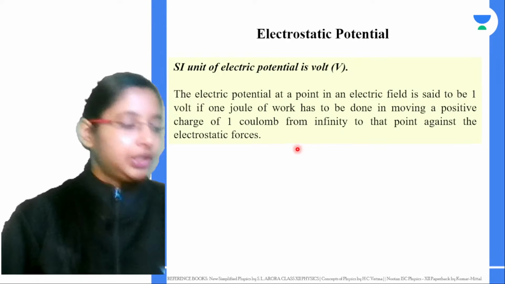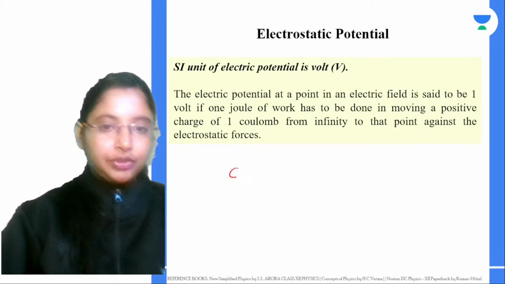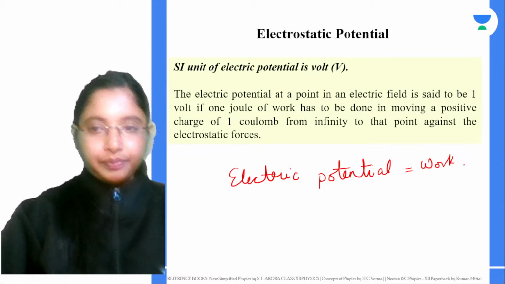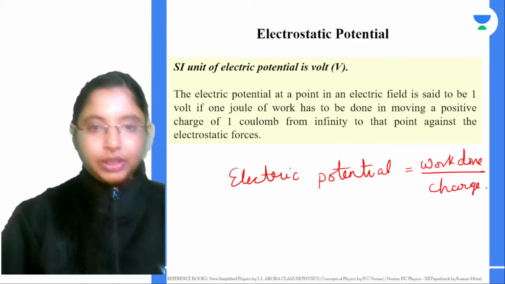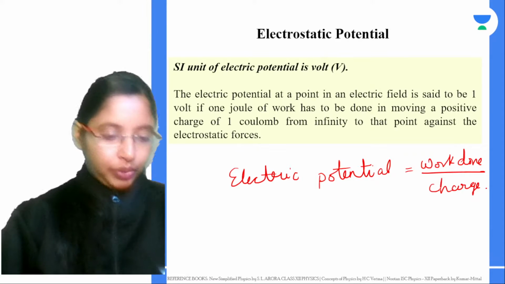Now electric potential is nothing but work done per charge. From here we can say electric potential is basically work done per charge. So here you can define 1 volt. Again, this is in terms of 1 volt, 1 joule and 1 coulomb.